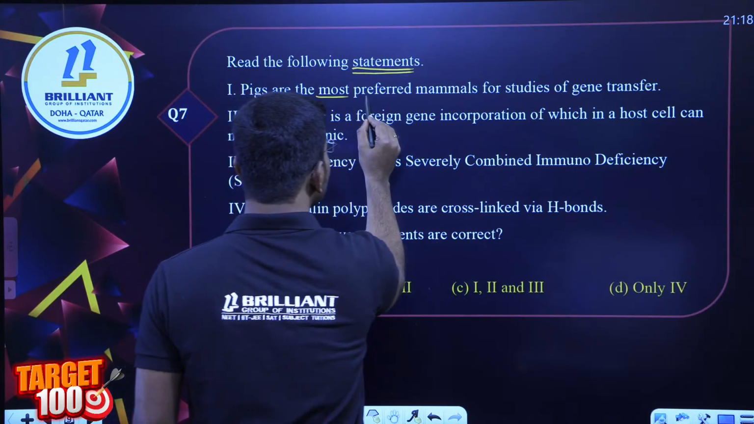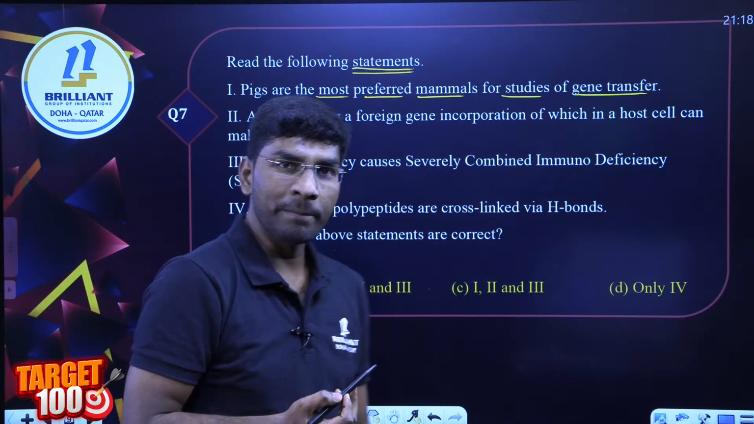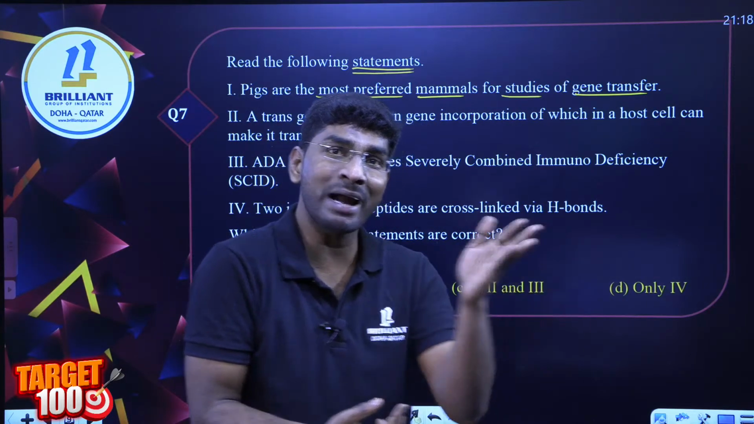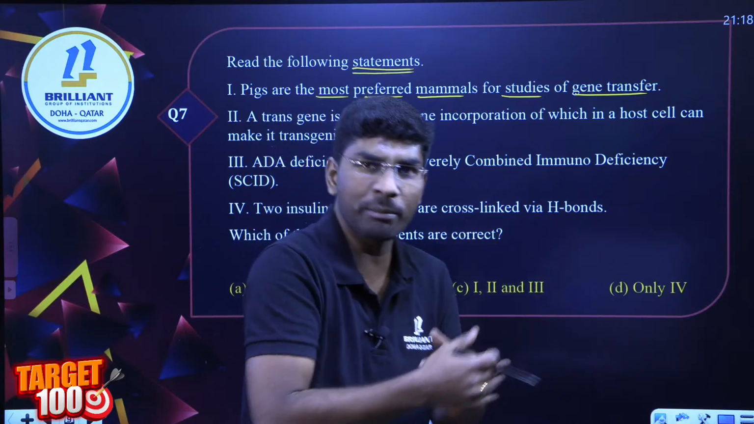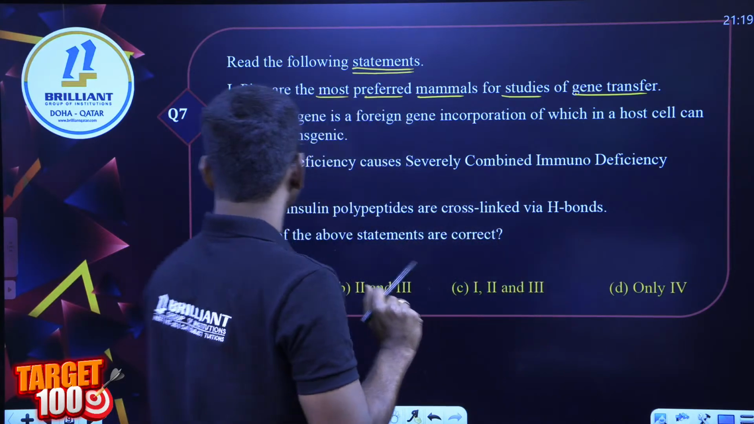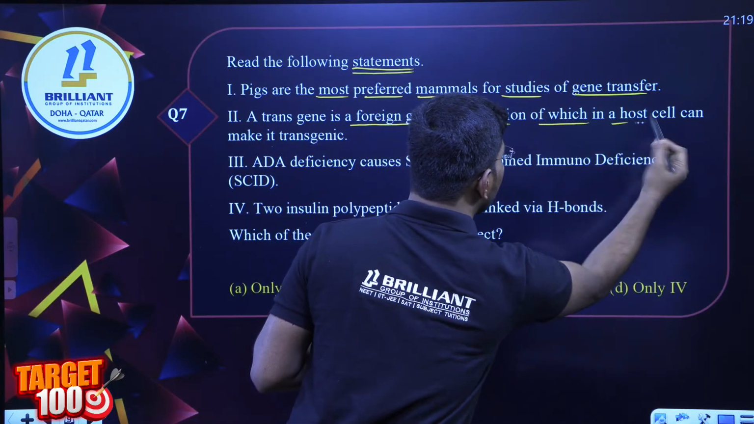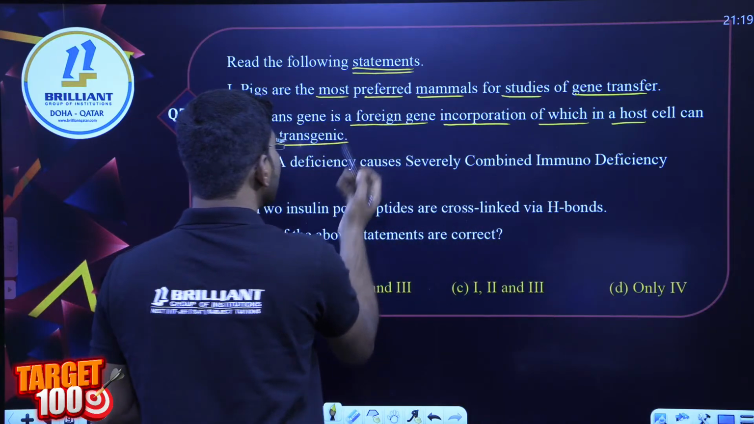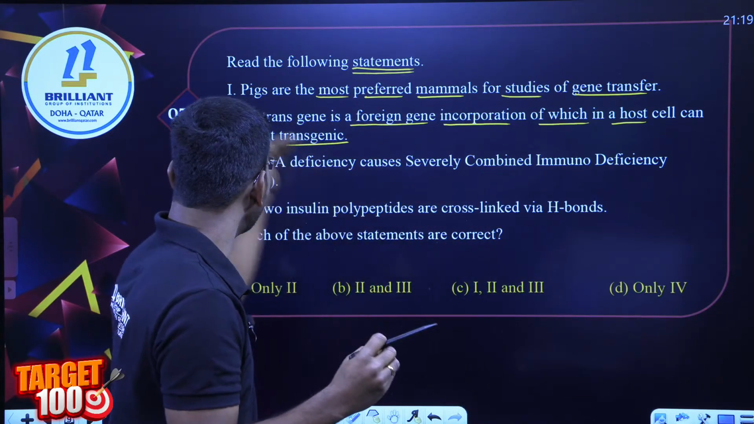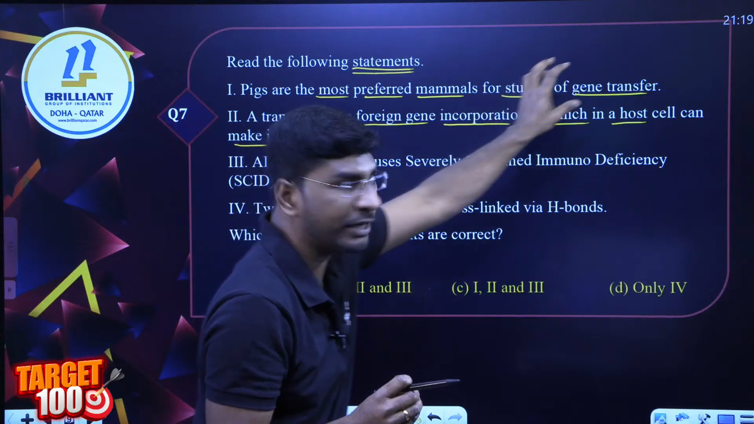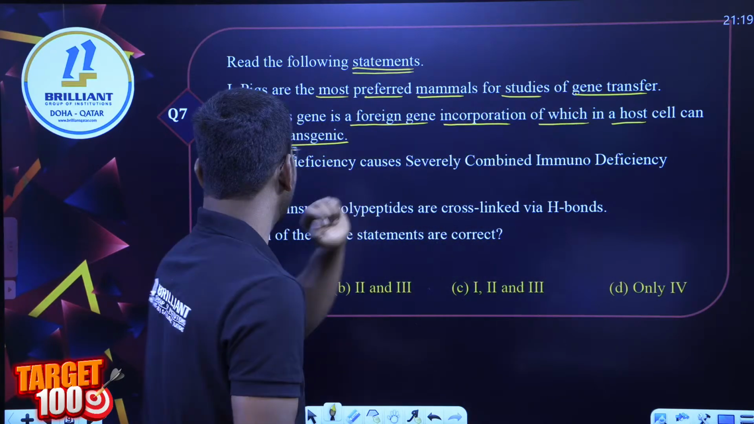Pigs are the most preferred mammals for the study of gene transfer. Is this true? Which is the best one, pig or mice? They go for mice, right? Not pigs. So keep this aside. Next: a transgene is a foreign gene incorporated in a host cell that can make it transgenic. Is this correct? Yes, it is called a transgenic animal or GMO, a genetically modified organism.